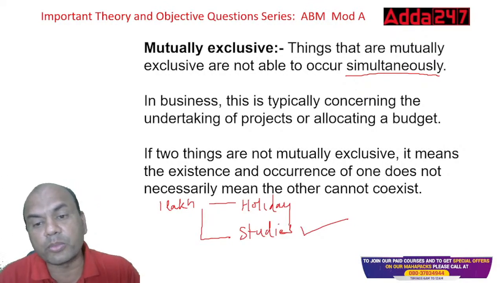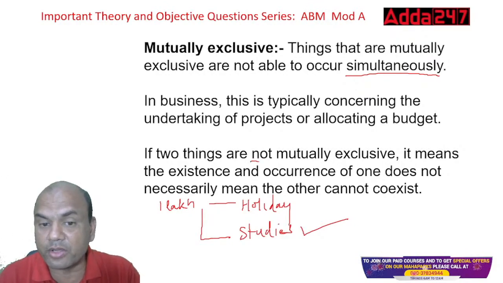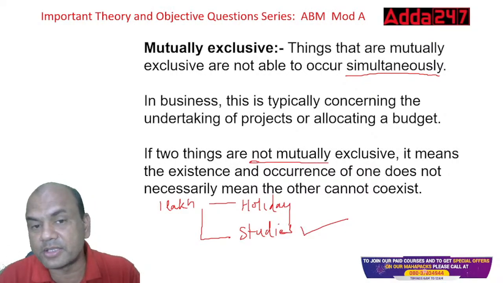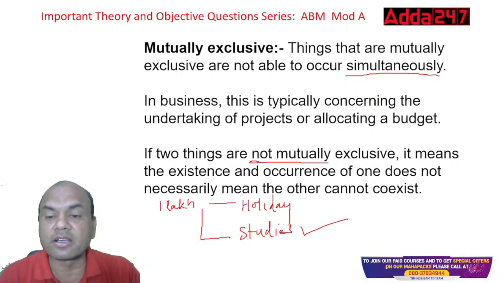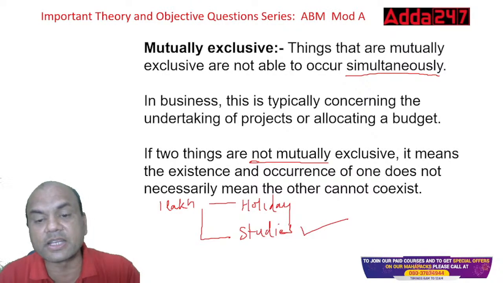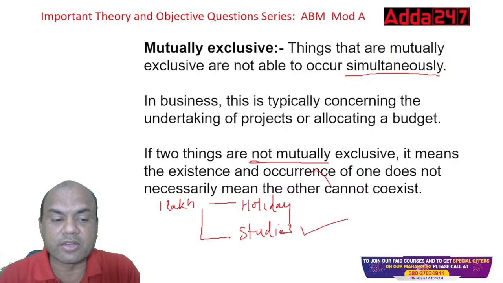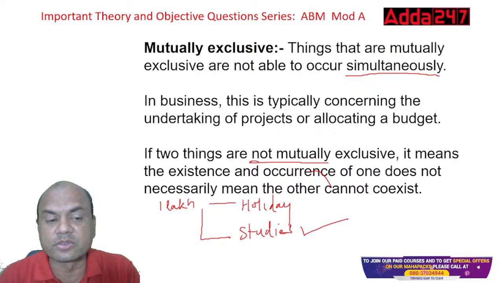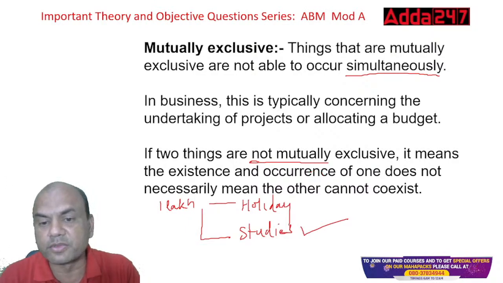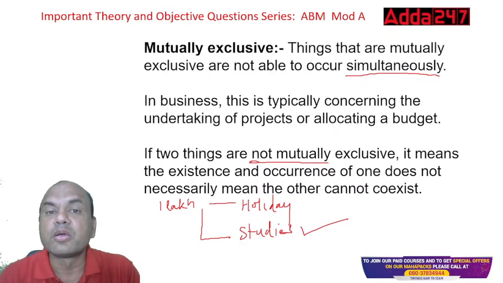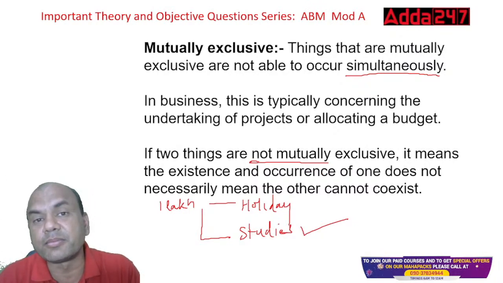If two things are not mutually exclusive, what does that mean? They can occur simultaneously. The existence and occurrence of one does not necessarily mean the other cannot exist. What do I mean by this? Whenever I say something is mutually exclusive, what does it mean? Both the things can't occur at the same time.